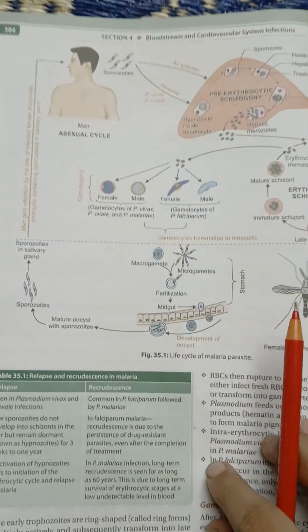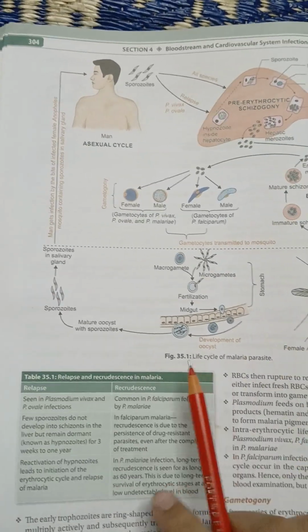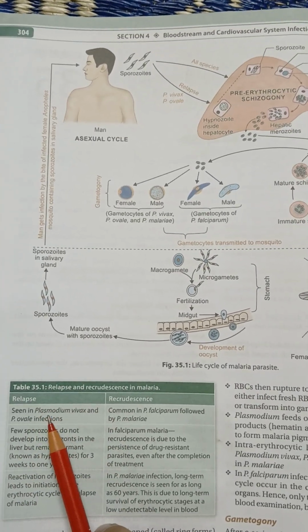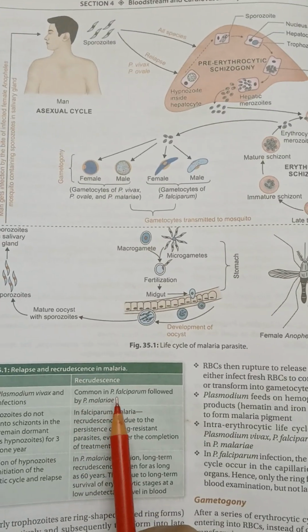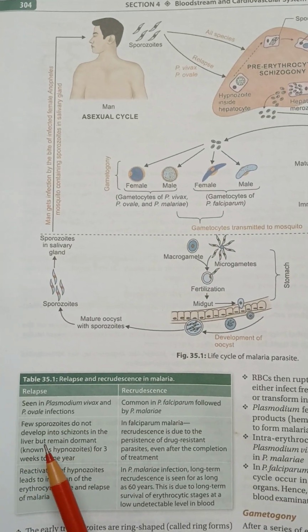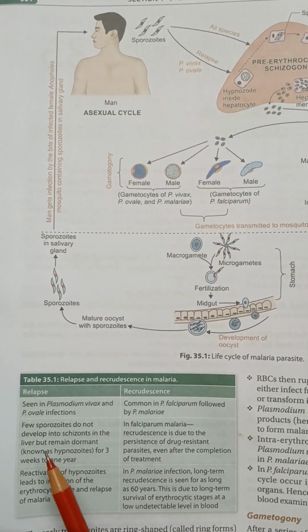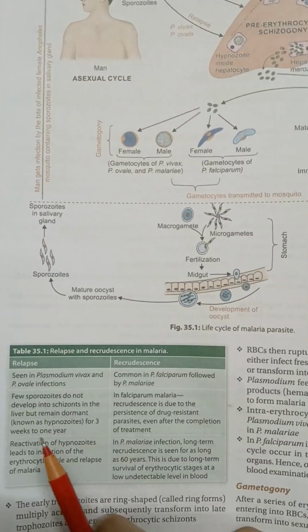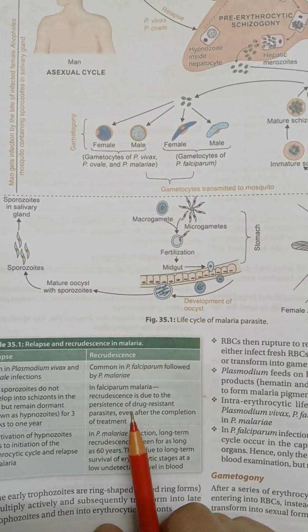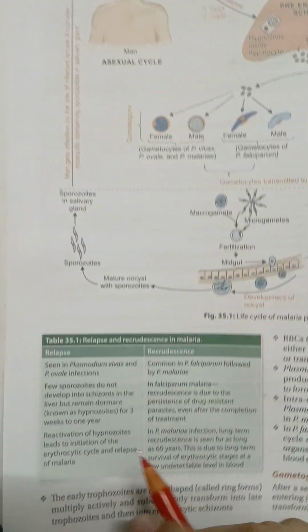Then again, some fun facts: what is the difference between relapse and recrudescence? Relapse is seen in case of Plasmodium vivax and ovale. Recrudescence is seen in case of falciparum and malariae. In relapse, a few sporozoites do not develop into schizonts in the liver but remain dormant for 3 weeks to 1 year. And recrudescence is due to persistence of drug-resistant parasites even after the completion of the treatment.